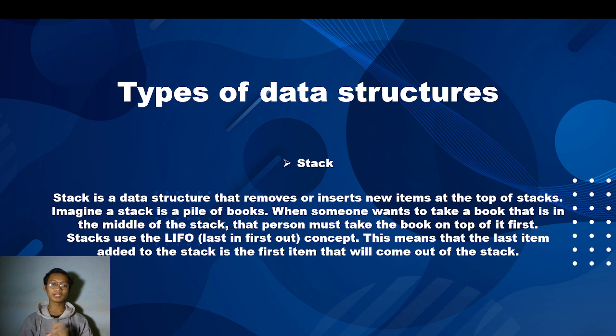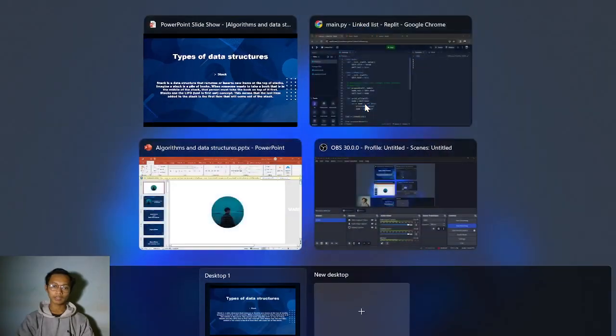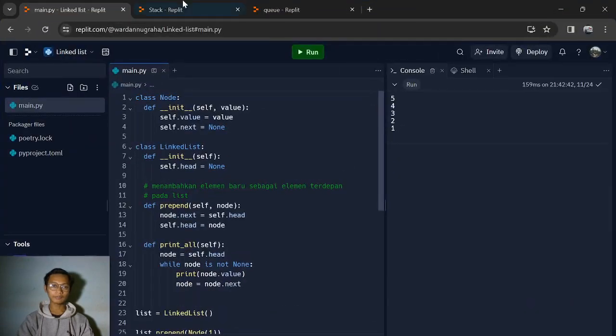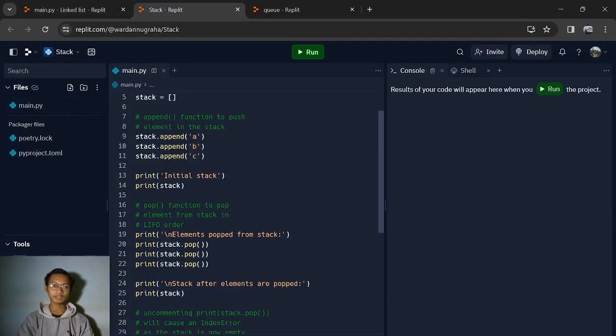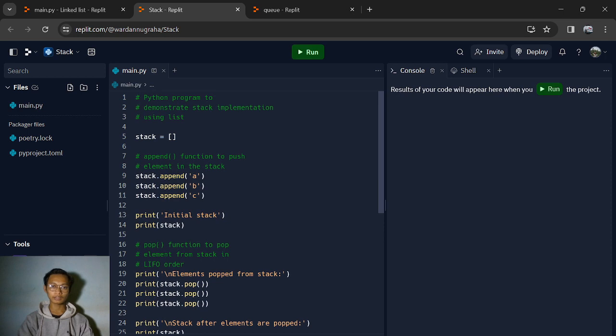Stack uses the LIFO, last in, first out concept. This means that the last item added to the stack is the first item that will come out of the stack.